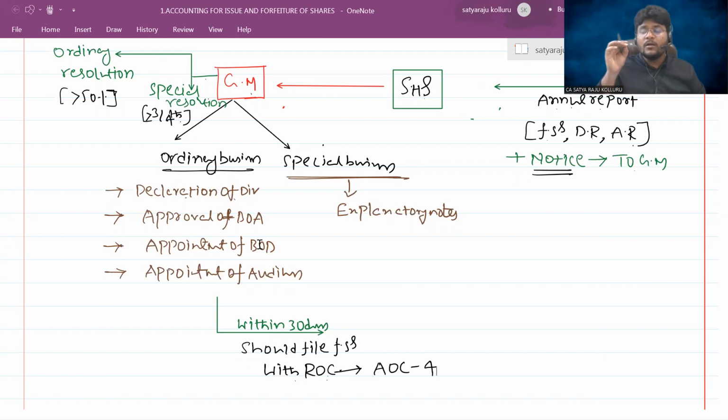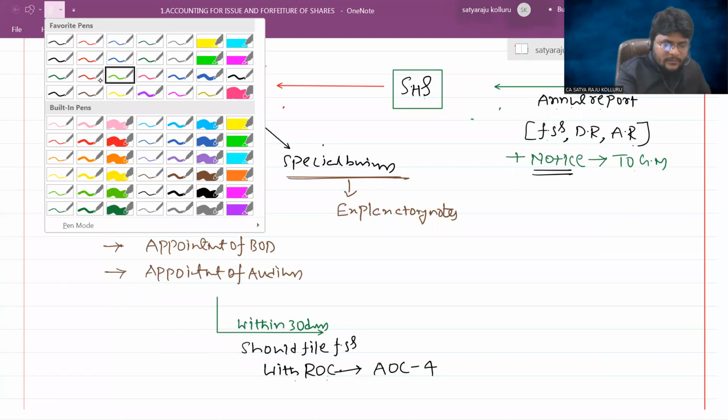If the registrar wants to ask any question, then the company needs to be responsible to resolve such queries as well. Sir, if the company is unable to file such financial statements in time, then ROC will also impose certain penalties on the companies at the time of filing the returns. Do you understand? Not only this, within 30 days they should file the financial statements with the ROC.